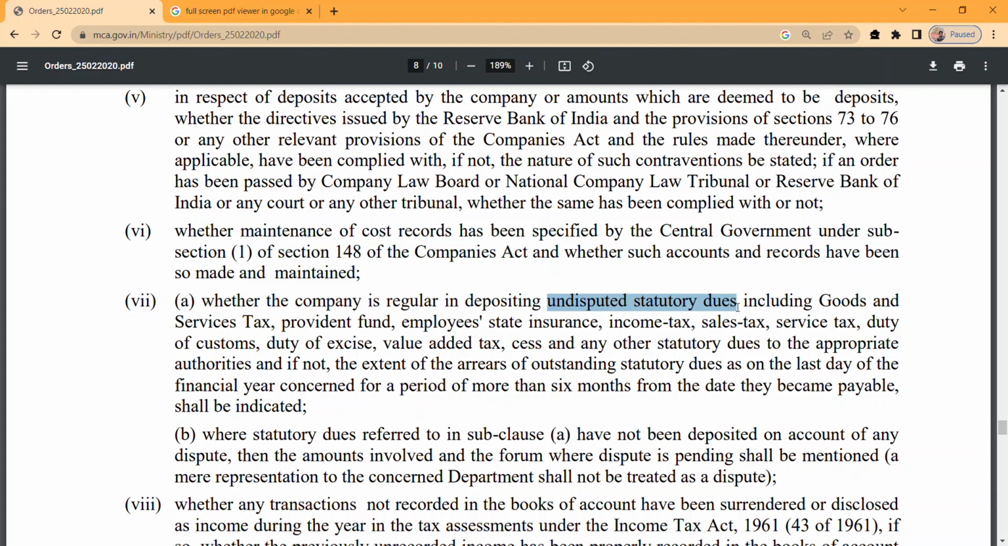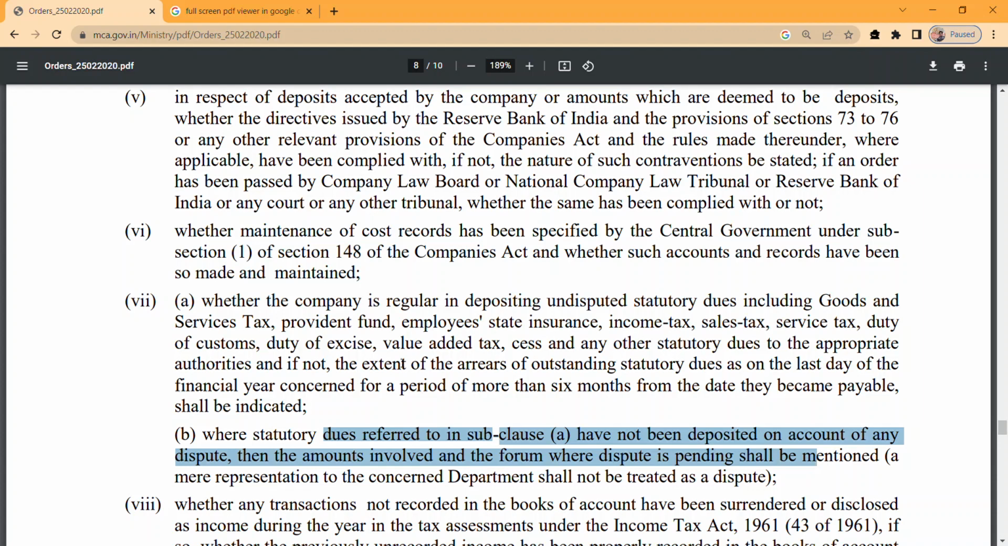If there are any disputed statutory dues, we can delay making payment until after the judgment. If it is pending with the ITAT or any authority, then it's disputed, and we do not need to regularly pay that amount. We can just provide details of the disputed amount, that this amount is disputed at this level of authority and will be paid on the basis of the judgment of the ITAT. Where the dues referred in clause A have not been deposited on account of any dispute, then the amount involved and the forum where the dispute is pending shall be mentioned.